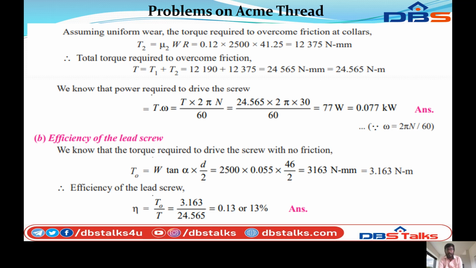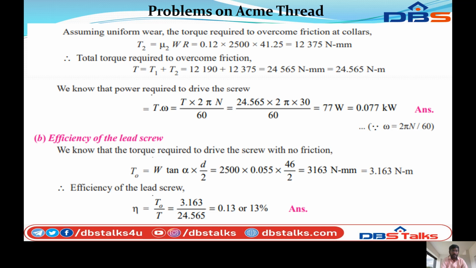So we know that the power required to drive this screw is T into omega, which equals T into 2 pi n by 60. Substituting the values, that is equal to 24.565 into 2 into pi into 30 by 60, which equals 77 watts. This will be converted to kilowatt, 0.077 kilowatt, since omega equals 2 pi n by 60.